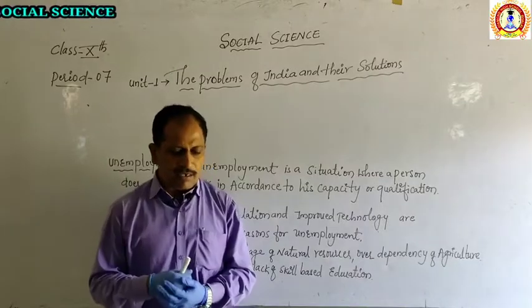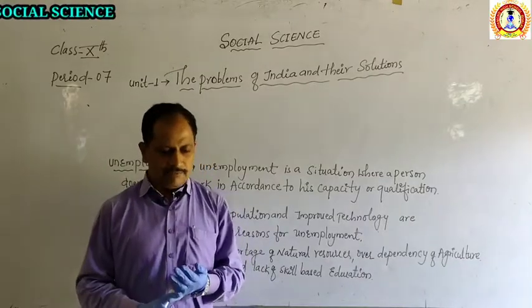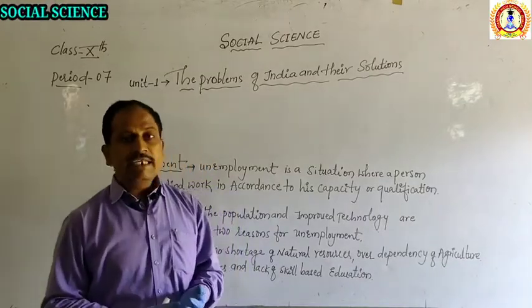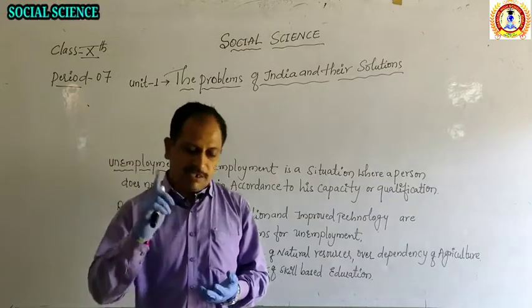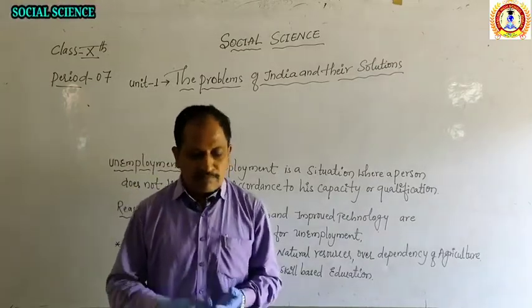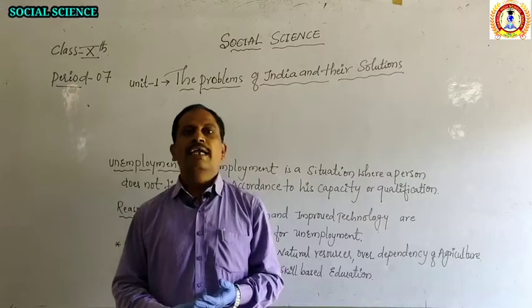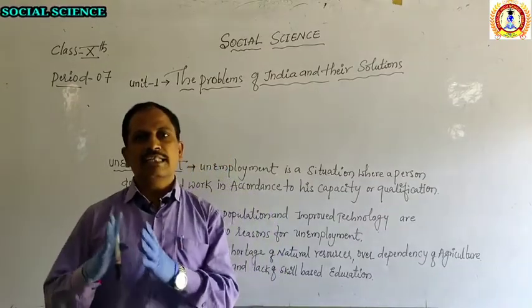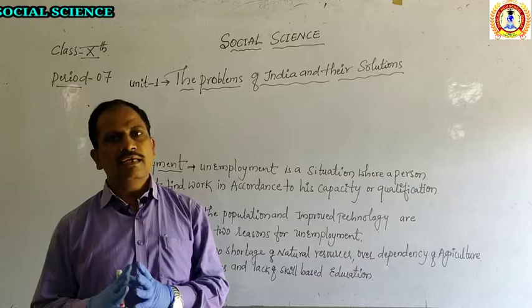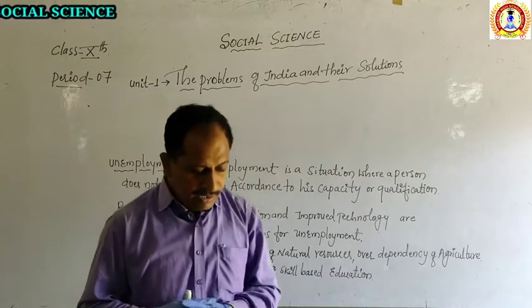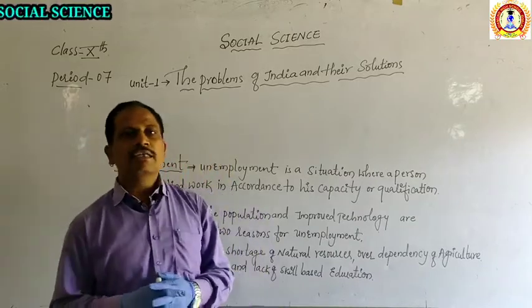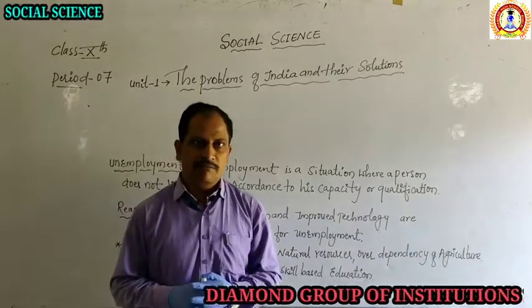The major problems are: unemployment; second, discrimination, that is discrimination of gender, caste, religion, and regional inequalities. The third point we are going to learn in this chapter is corruption.